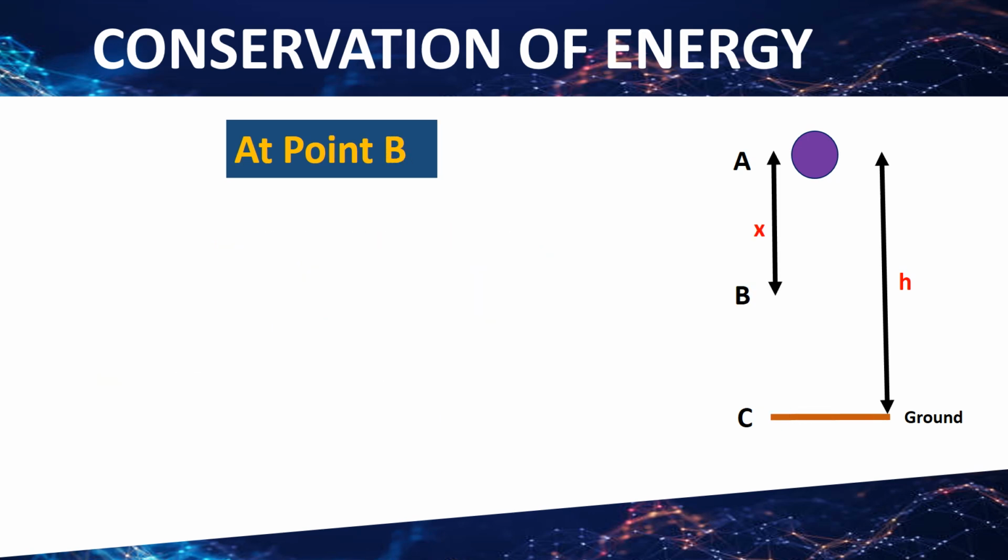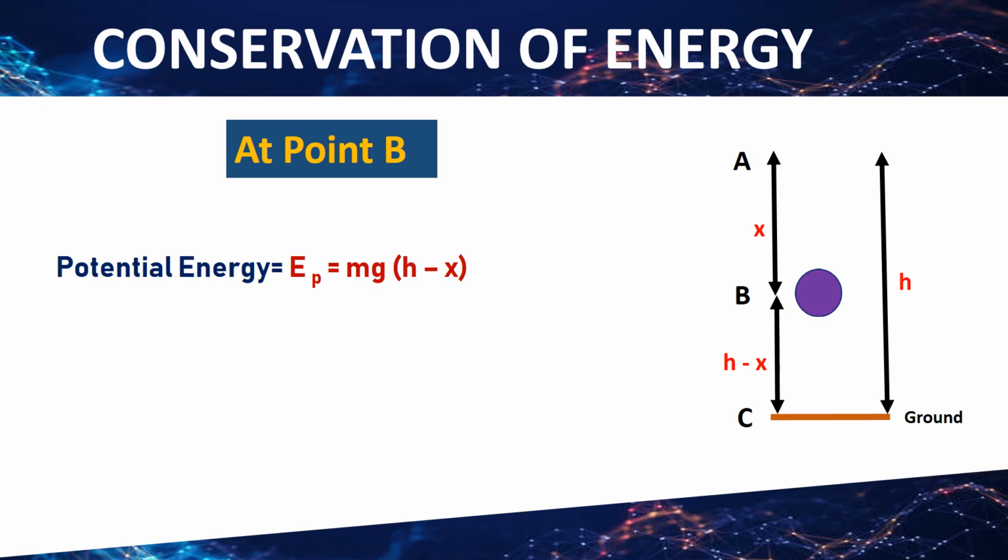When the body is allowed to drop from point A to B, it covers a distance x. At this point, the height of the body is h minus x and the potential energy is mg(h minus x). The height of the body decreases, so potential energy also decreases. Then what about the kinetic energy?